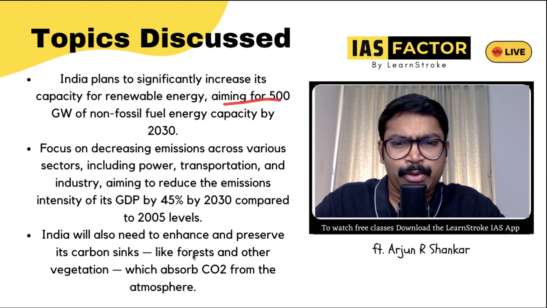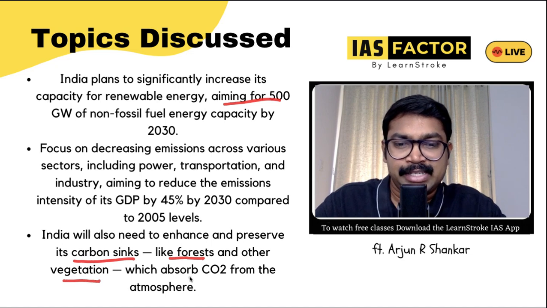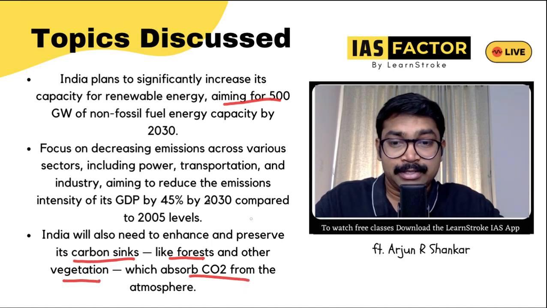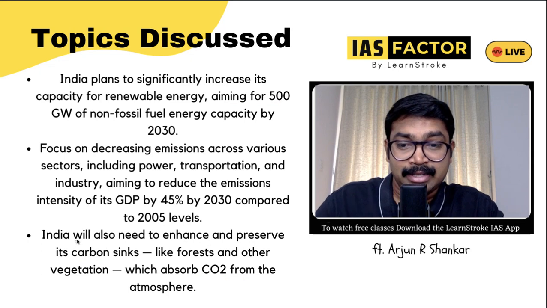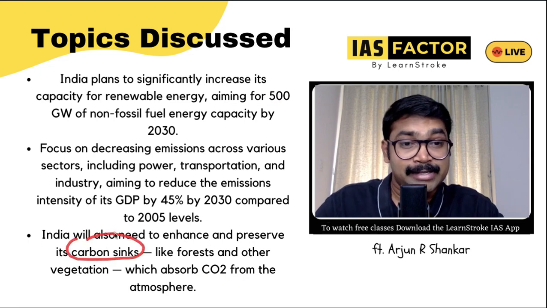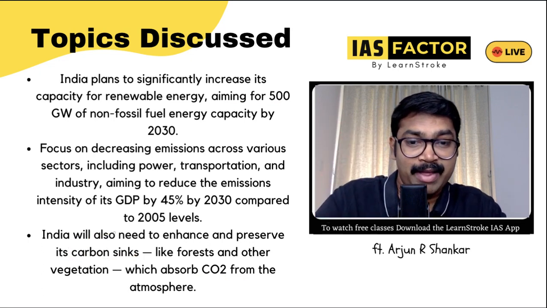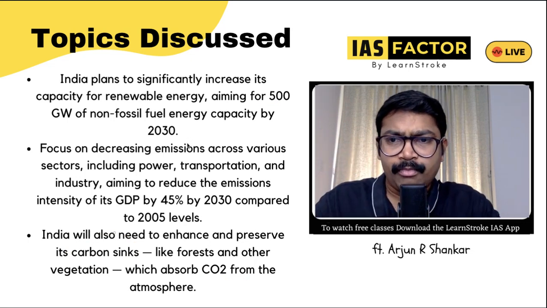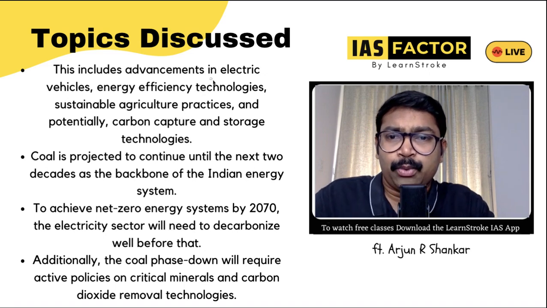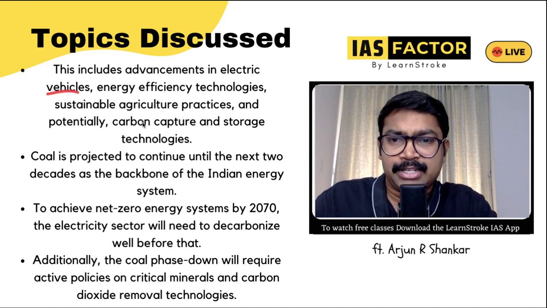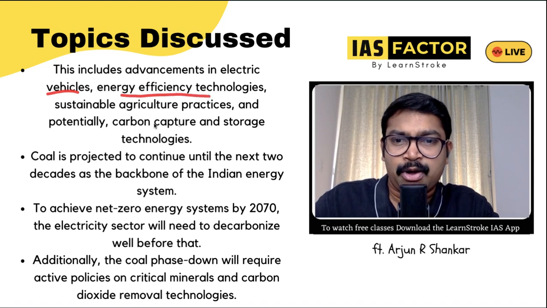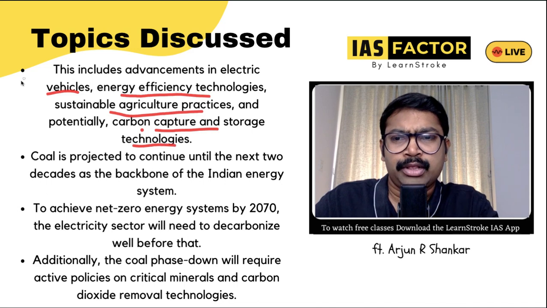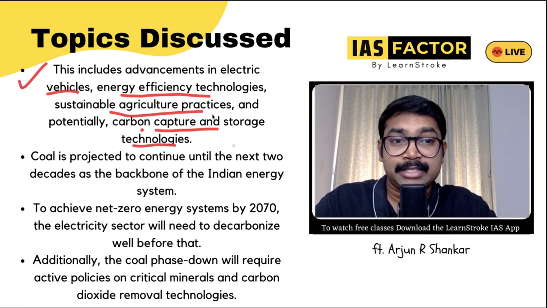And India will also need to enhance and preserve its carbon sinks like forest, other vegetation which can absorb CO2. We need to increase, enhance and preserve the carbon sinks. That means if there are more forest and other vegetation, they can absorb carbon dioxide, which will be very helpful from an emission perspective. And next, we also need to make advancements in EV, electric vehicles, energy efficiency technology, sustainable agriculture practice, carbon capture and technology. So all this, if we have to develop, net zero target is easy.